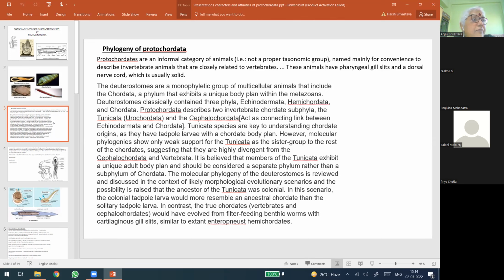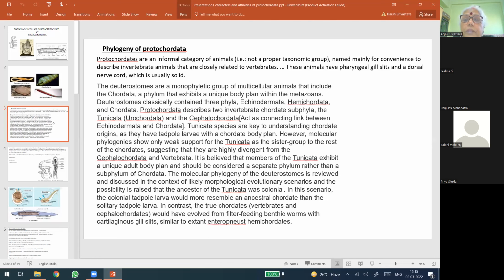These are facts we have already discussed many times in previous classes. The protostomes are the animals in which, during embryonic development, a single opening, said to be the mouth, develops first, and that is why they are kept as protostomes.